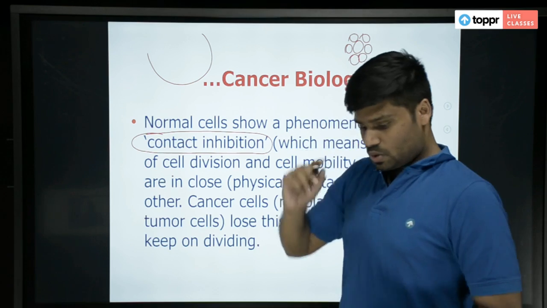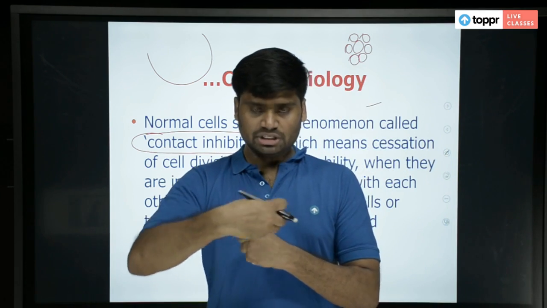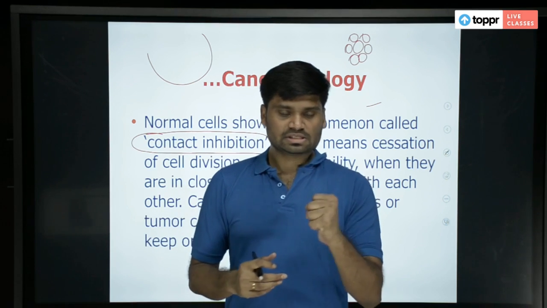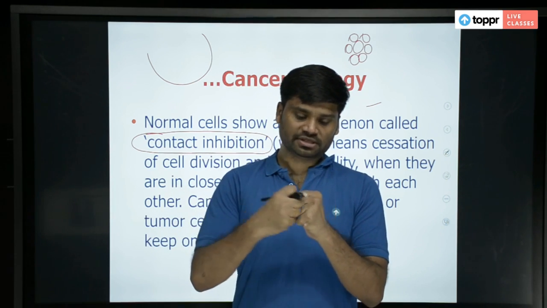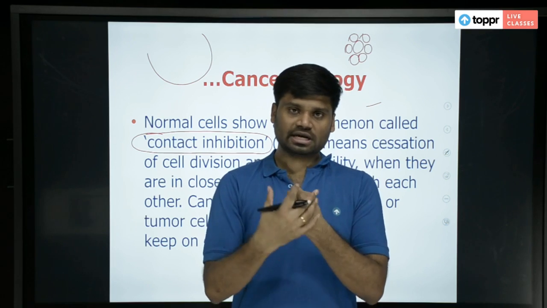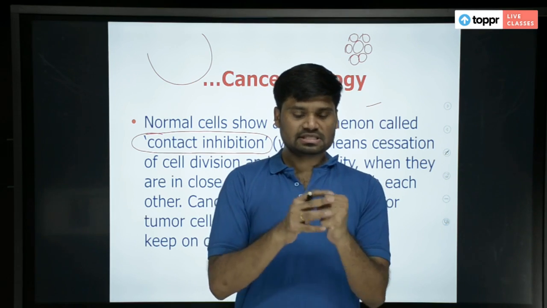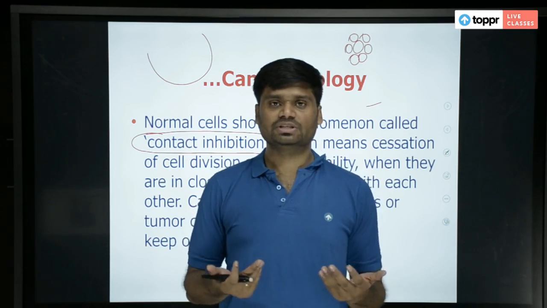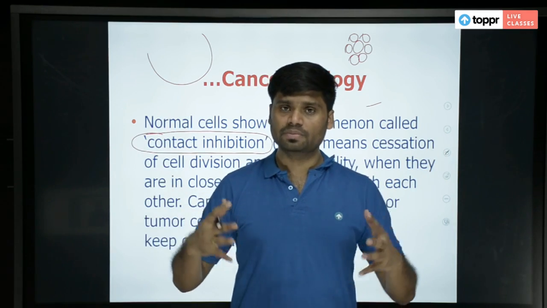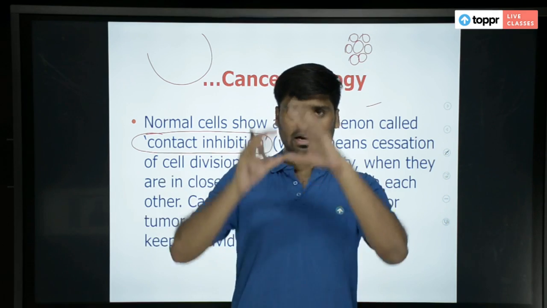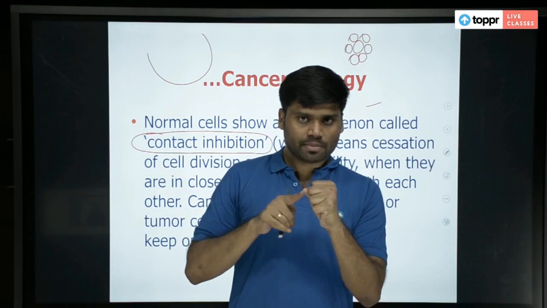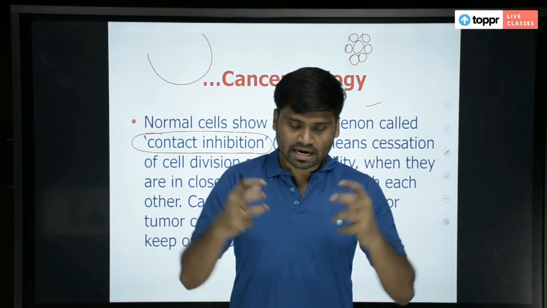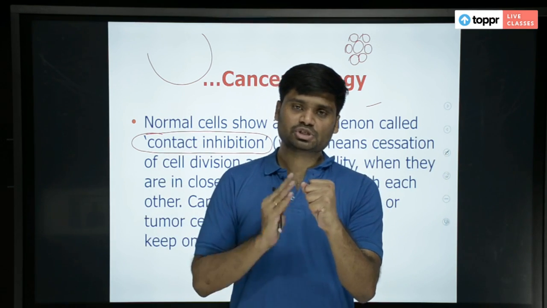Like this, when the cell comes in contact with other cells around it from all sides, that means this cell has divided and produced more cells. All the new cells are surrounding this old cell now, right? Because of coming in contact with them, this cell will stop dividing.